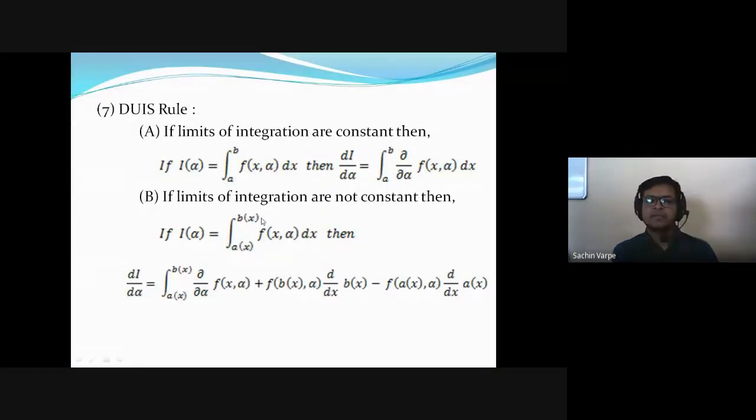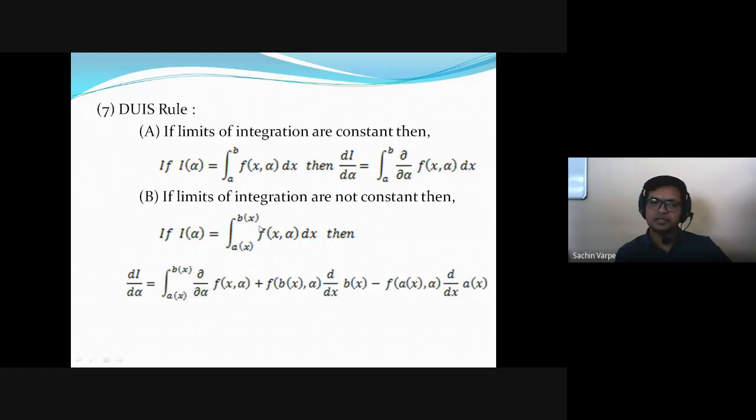Okay, and if the limits of integration are not constant but are functions of x, here you can see I of alpha is equal to the integration of f of x, alpha dx, where the limits of this integration are functions of x, that is a of x and b of x. So here we have the second DUIS rule. It says dI by d alpha is equal to the integration from a of x to b of x of the partial derivative with respect to alpha of f of x, alpha